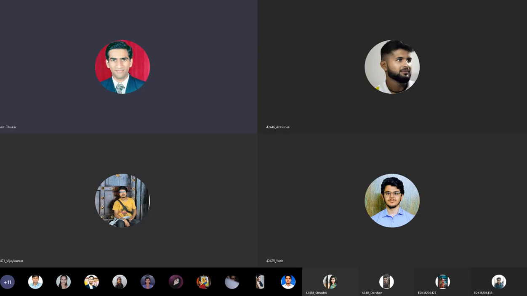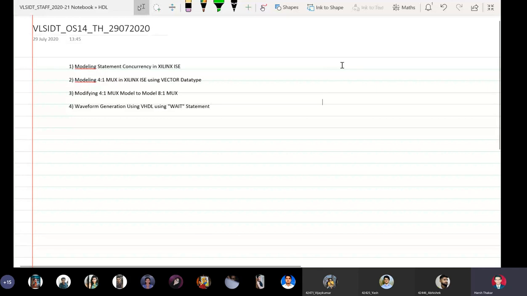Okay, so good afternoon. This is our agenda for the session today. First, modeling statement concurrence in Xilinx ISE. Second, modeling 4:1 mux in Xilinx ISE using vector data type. Third, modifying the 4:1 mux model to model 8:1 mux. And fourth, waveform generation using VHDL using wait statements.